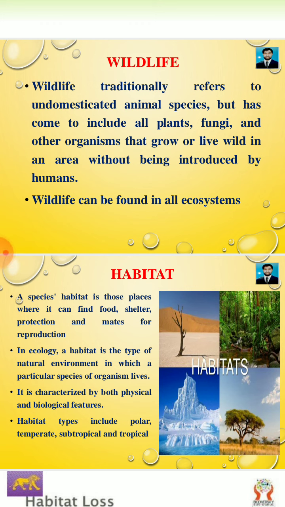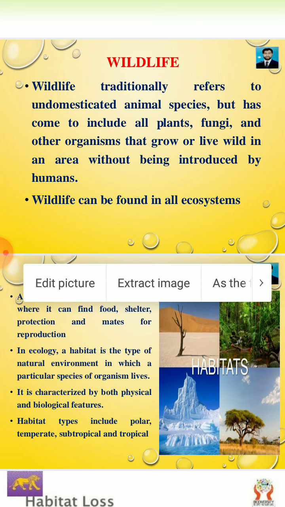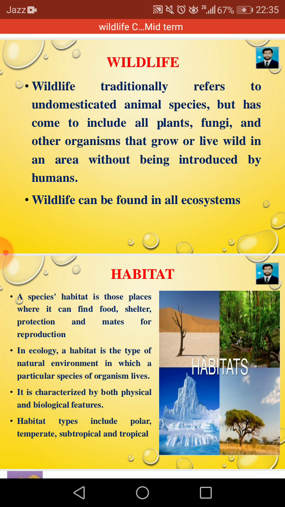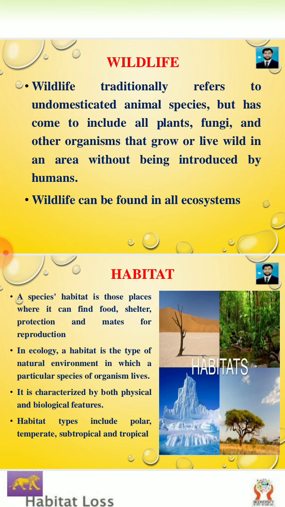First of all, we'll discuss the wildlife. Wildlife refers to the undomesticated animal species, which has come to include all plants, fungi and other organisms that grow or live wild in an area without being introduced by humans. Wildlife can be found in all ecosystems. All non-domesticated animals and non-cultivated plants are referred to as wildlife.